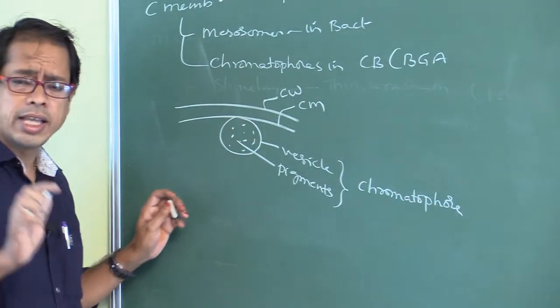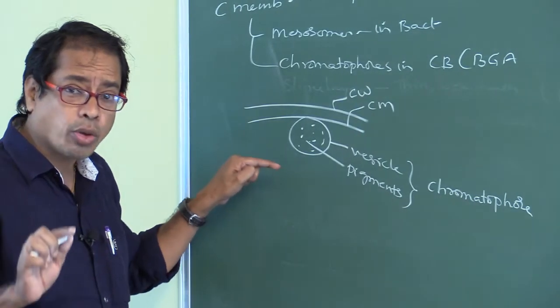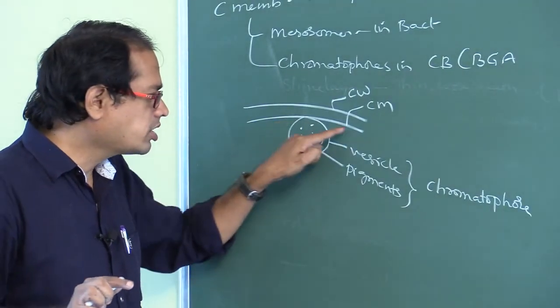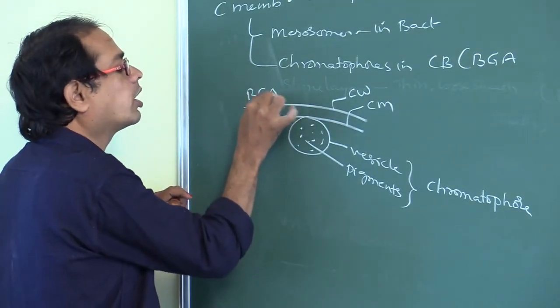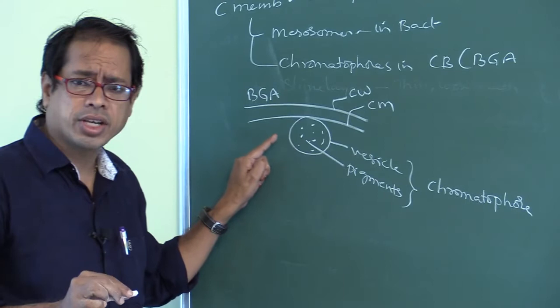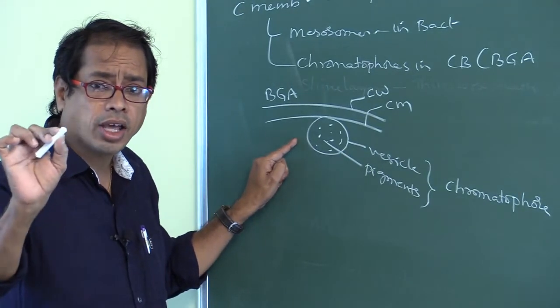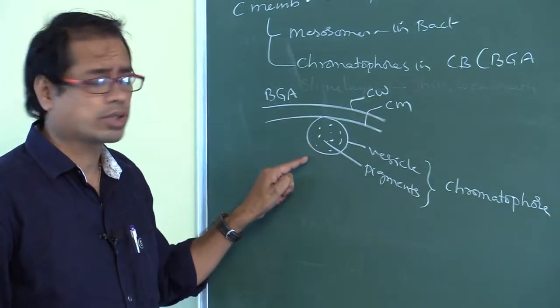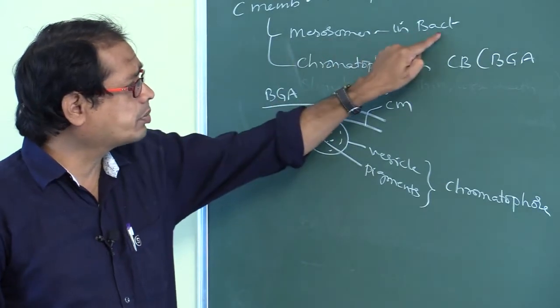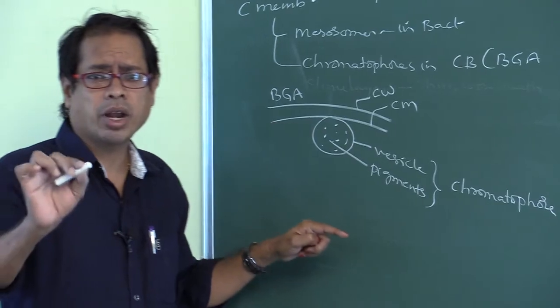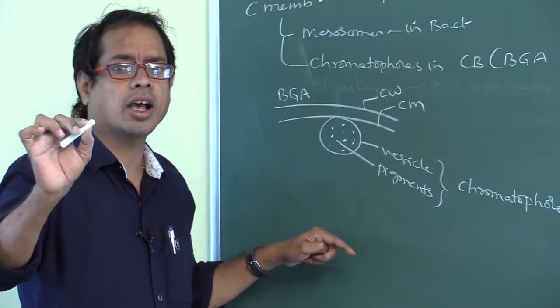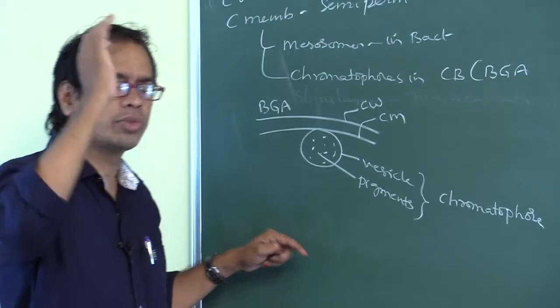The cell membrane extensions in cyanobacteria are called chromatophores. This is found in blue-green algae. The cell membrane extensions in bacteria are called mesosomes.